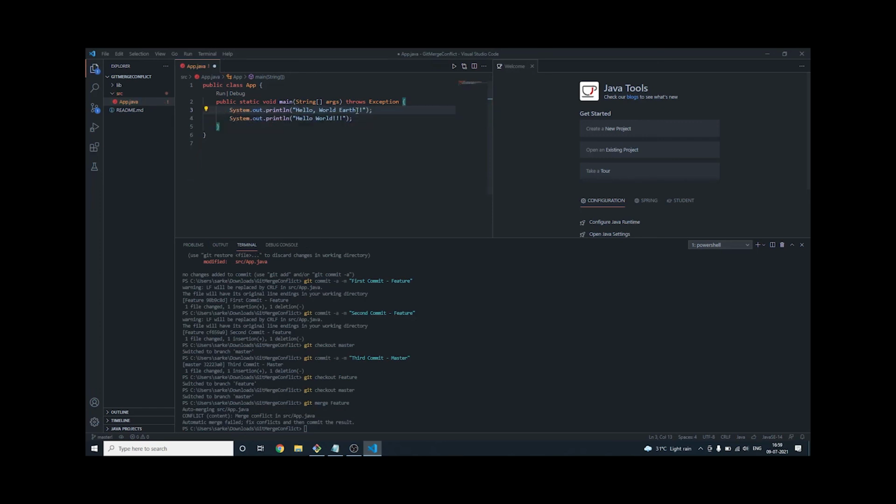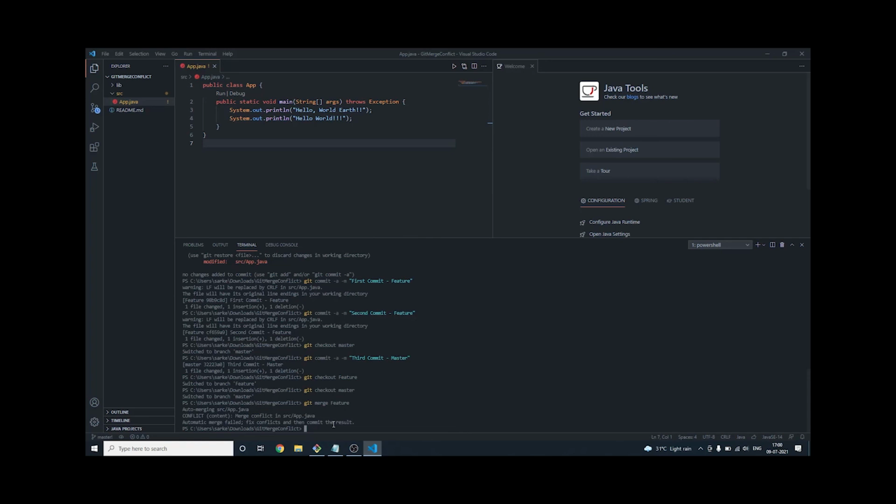If you're not using VS Code, say you're using IntelliJ, you just go and edit this particular code like that. You just need to add the hello world to the master branch code and test it. You can also use the git merge tool option, but you can also do that in the terminal only. You can edit the particular file, save it, and continue. Anyway, I'm using VS Code, it's simpler. Now I have changed it, and I'll save it.